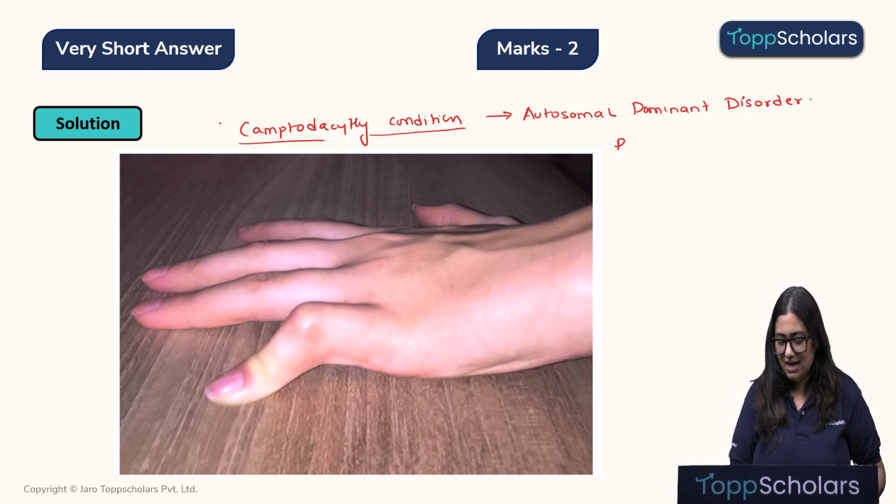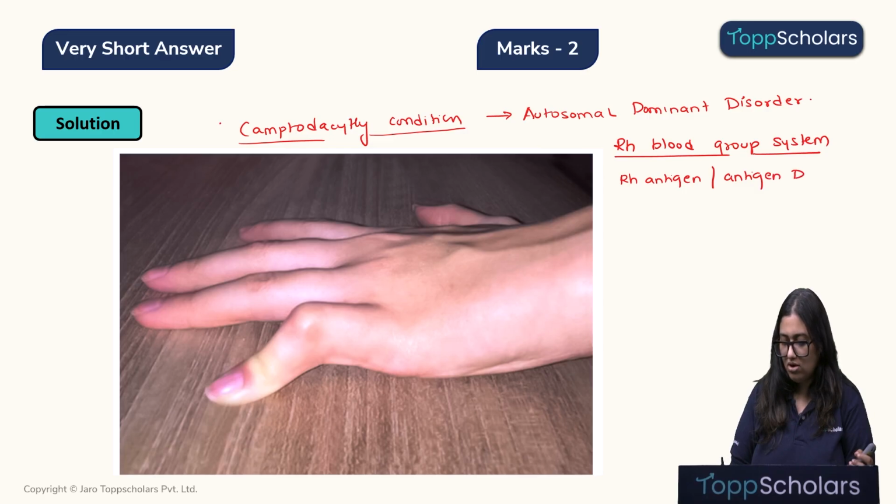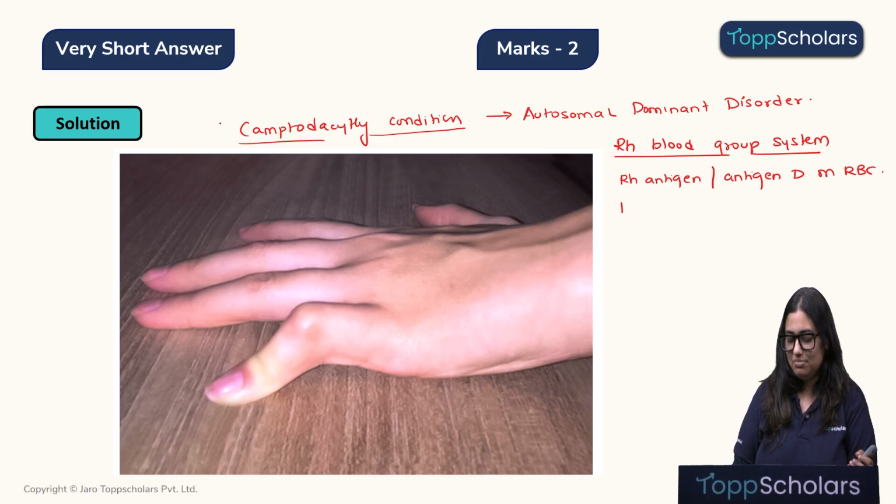Children, let's quickly understand what is Rh blood group system. Rh blood group system, children, is based on having Rh antigen or antigen D on the surface of RBC, that is the red blood cells. So if you have Rh antigen on your RBC, that means you are Rh positive. And if you do not have Rh antigen on your RBC, that means you are Rh negative.